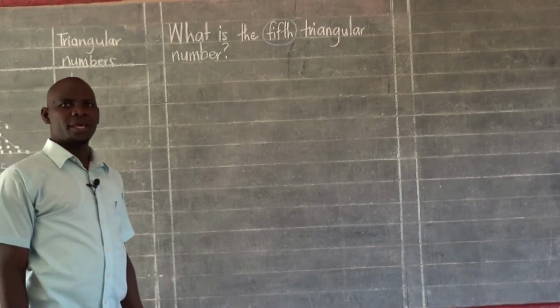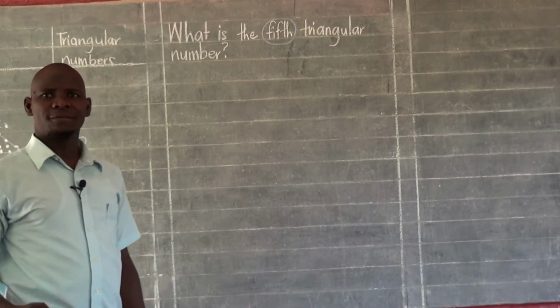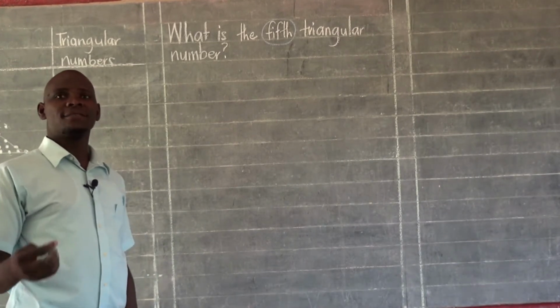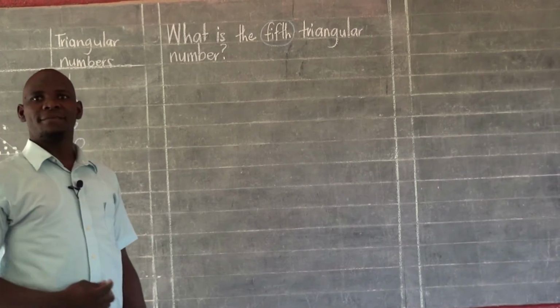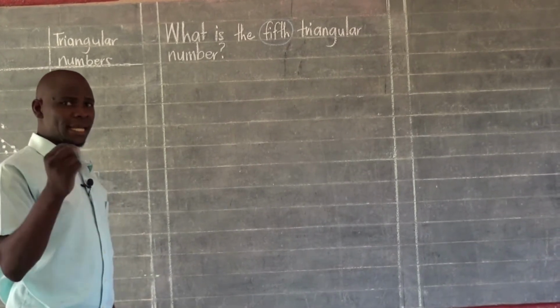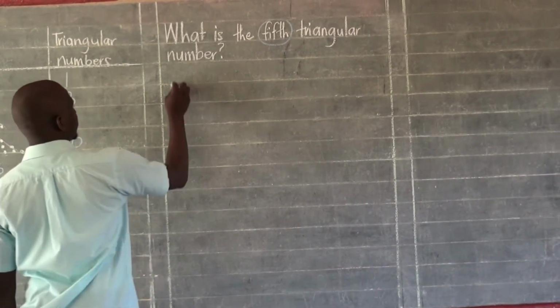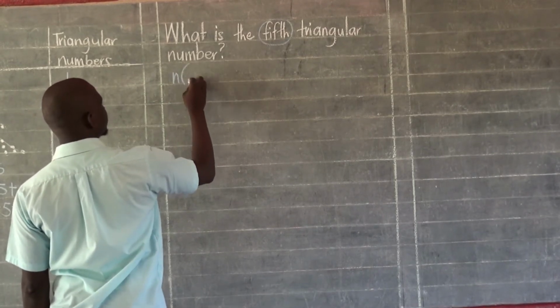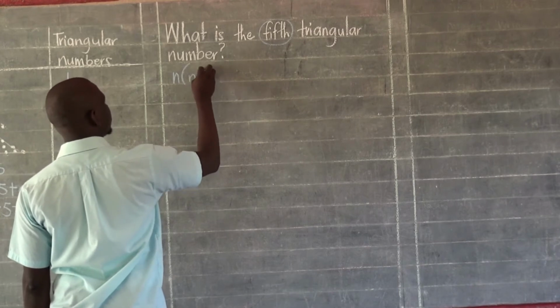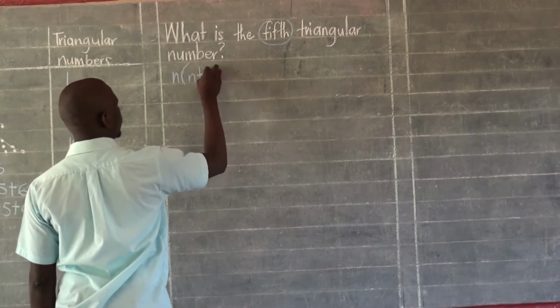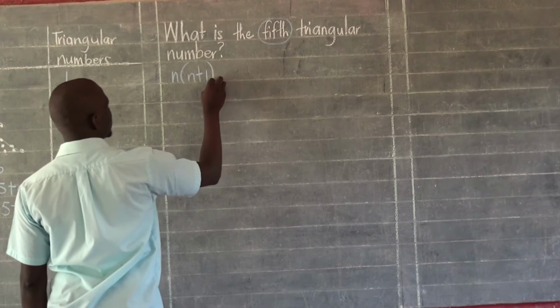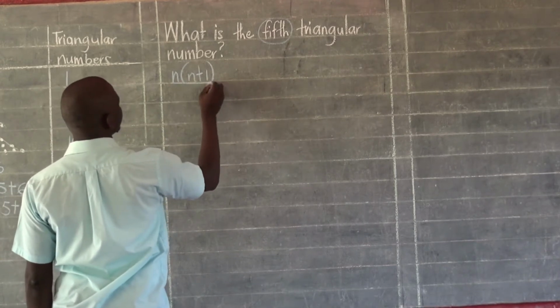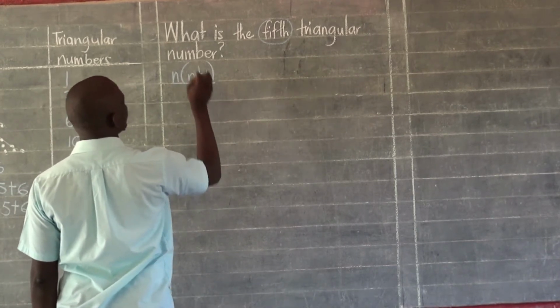Are we together? And I say we can use a formula to come up with that fifth triangular number. And that formula is n, open the brackets, n plus 1, close the bracket, all divided by 2.